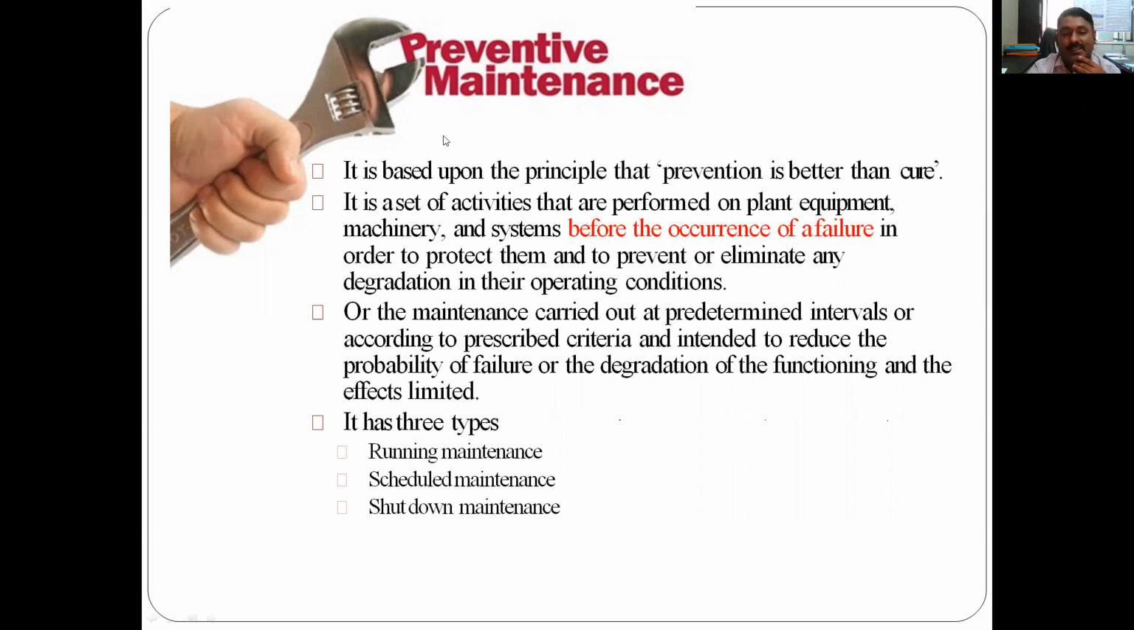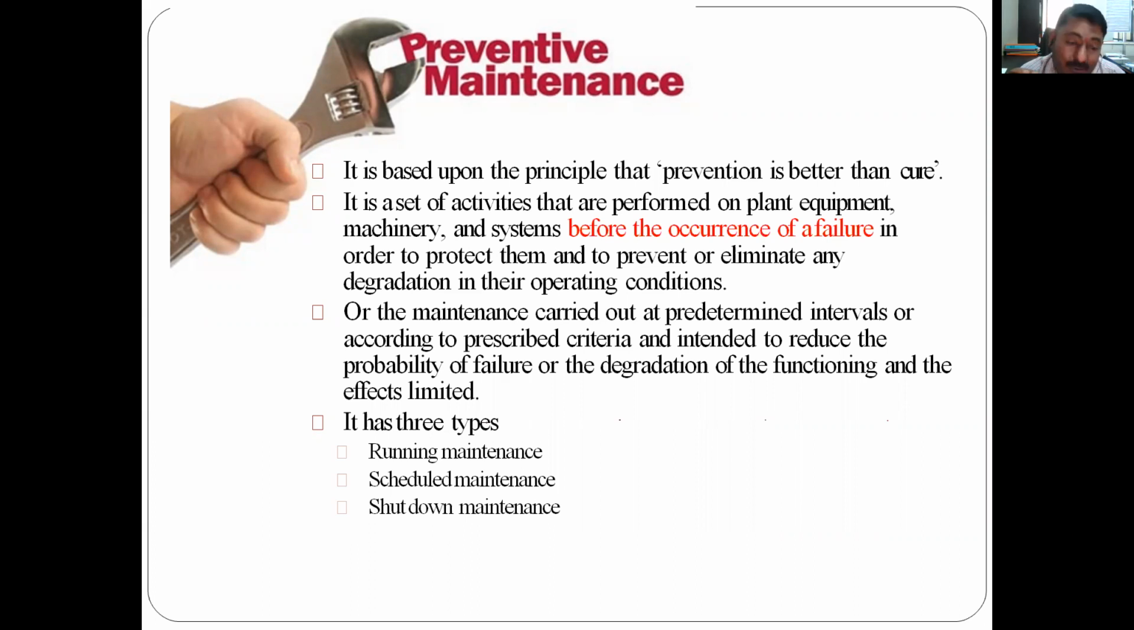Preventive maintenance. The name itself indicates that prevention is better than cure. Let us try not to let anything happen. That is preventive. After something happens, then you go for curing. So let us start, take action, and try to prevent it rather than cure. It is a set of activities that are performed on plant equipment, machinery, and systems before the occurrence of failure, in order to protect them and to prevent or eliminate any degradation of the operating conditions.